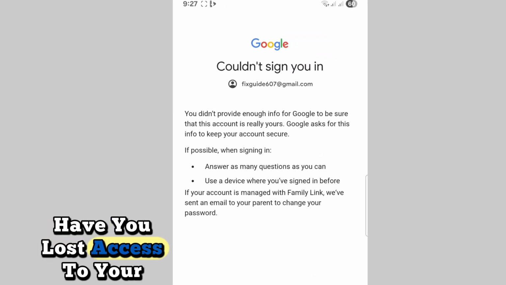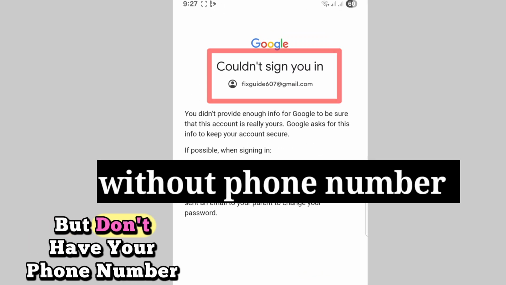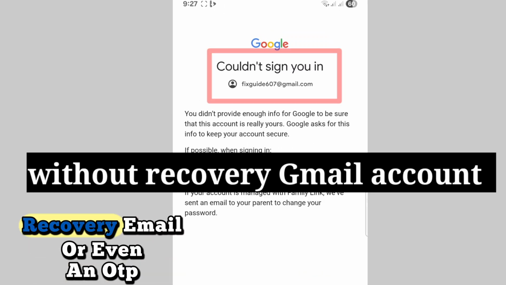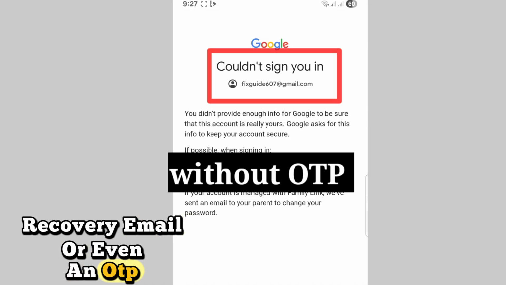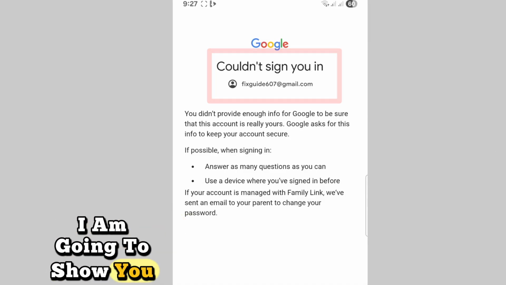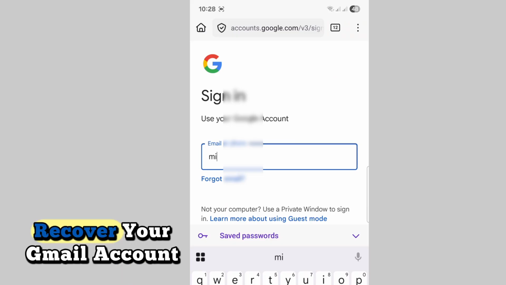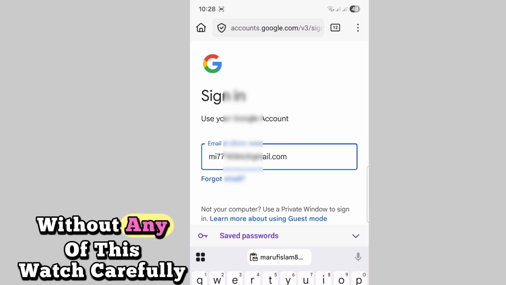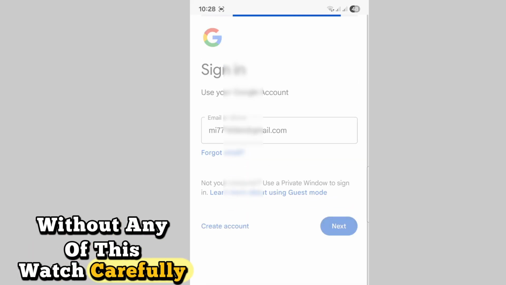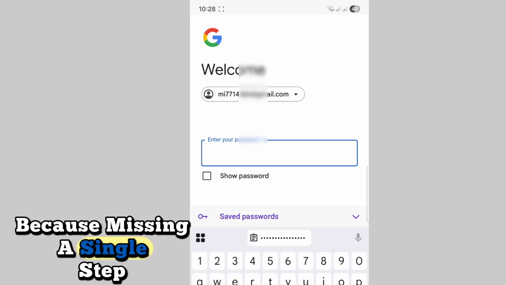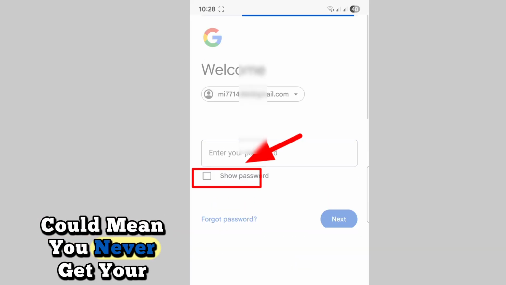Have you lost access to your Gmail account but don't have your phone number, recovery email, or even an OTP? Don't worry, today I am going to show you smart and effective ways to recover your Gmail account without any of this. Watch carefully till the end because missing a single step could mean you never get your account back.